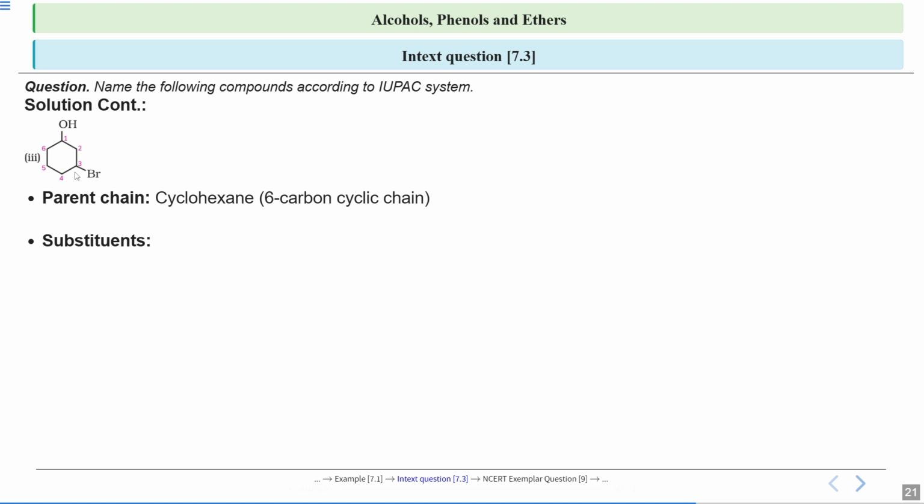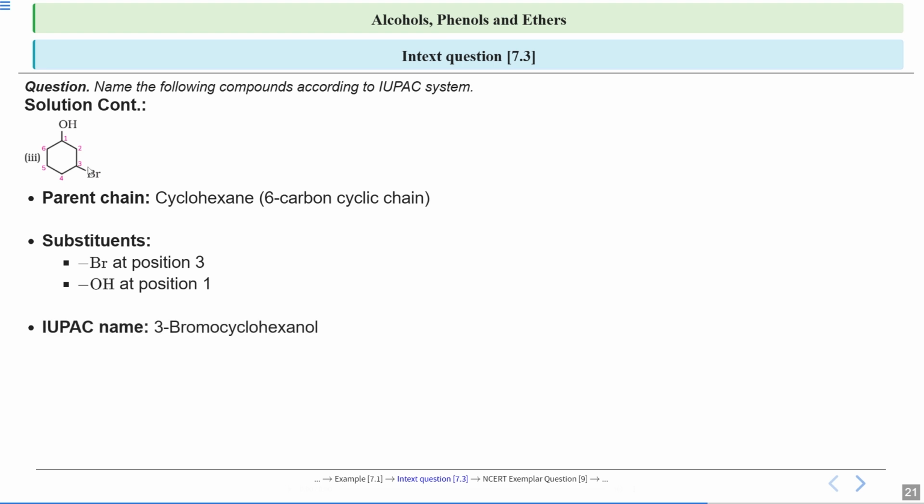Now let's see the substituents. On the third position, your bromine is attached, and on the first position, OH is attached. See, this is not a phenol, this is not an aromatic ring. This is just a cyclohexane. So substituents: at the third position, bromine is attached, and at the first position, OH is attached.